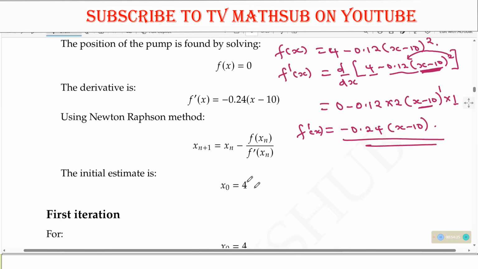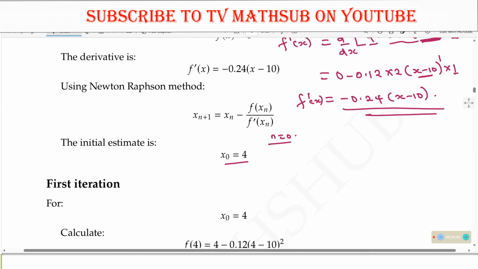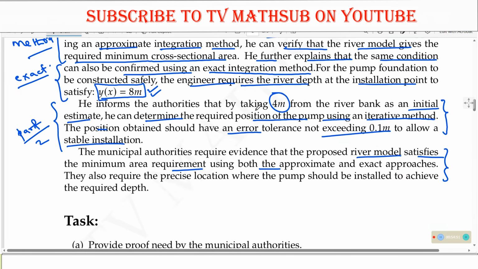Now from the Newton-Raphson method, where we have x of n minus f xn divided by f derivative of xn, then this means that for our x naught, that is n equaling to 0, we were given this first estimate, which